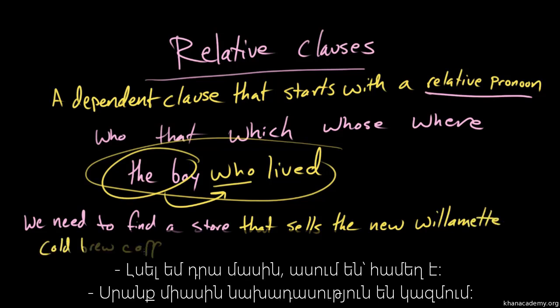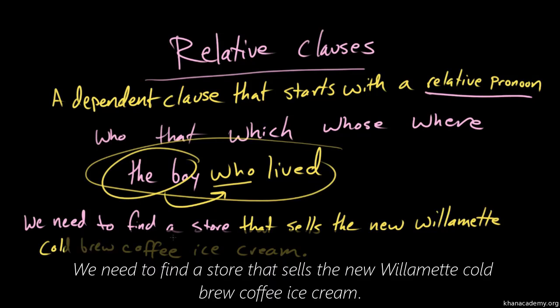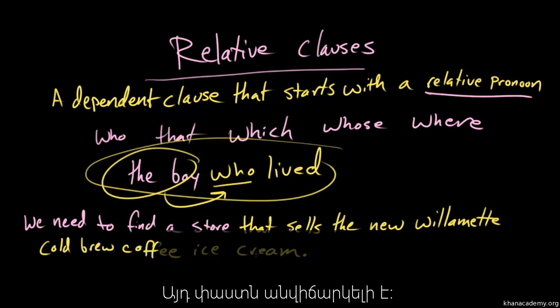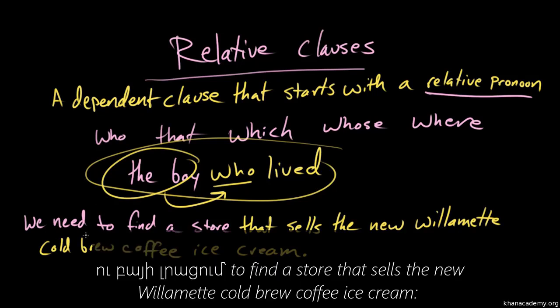So we need to find a store that sells the new Willamette cold brew coffee ice cream. I've heard it's really good. So all of this together is a sentence. This is definitely a sentence. We need to find a store that sells the new Willamette cold brew coffee ice cream. Like, indisputably, that is a sentence. We have our subject, we have our verb, need, and then the object of need is to find a store that sells the new Willamette cold brew coffee ice cream.